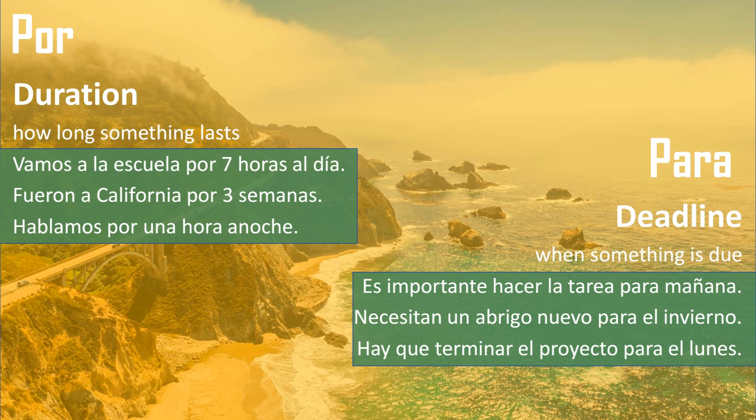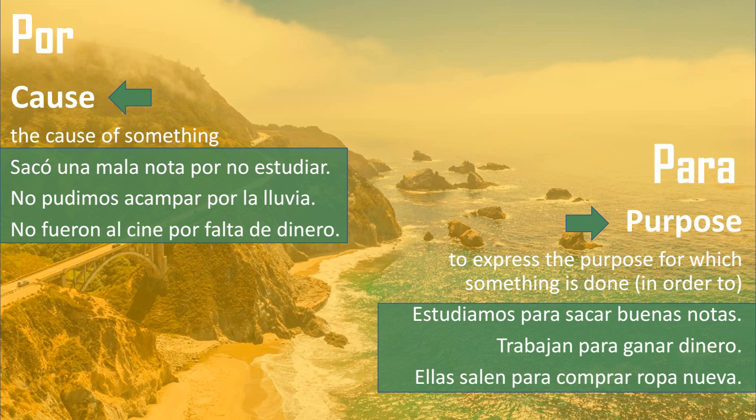Para, on the other hand, it still means for, but we want to use it when we're talking about when something is due. So a future deadline. For example, es importante hacer la tarea para mañana. It's important to do the homework for tomorrow. Necesitan un abrigo nuevo para el invierno. They need a new coat for winter. Hay que terminar el proyecto para el lunes. You must finish the project for Monday.